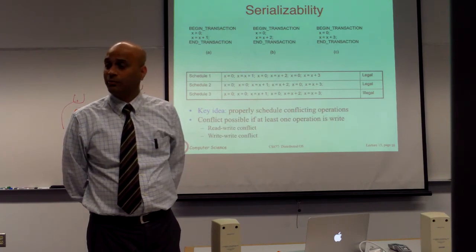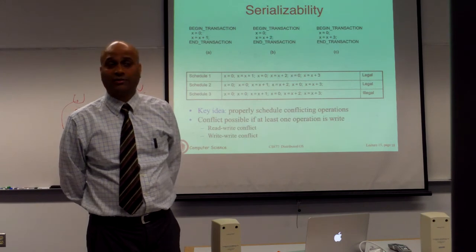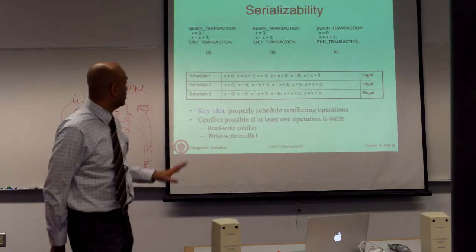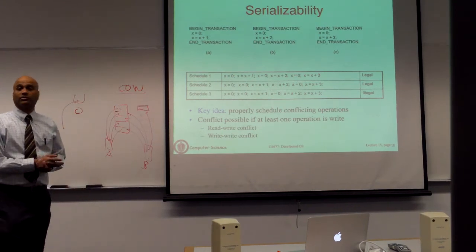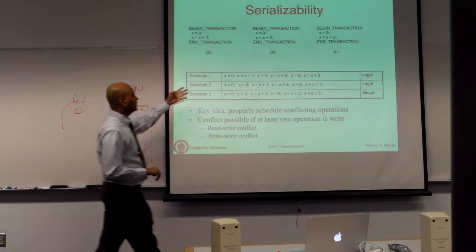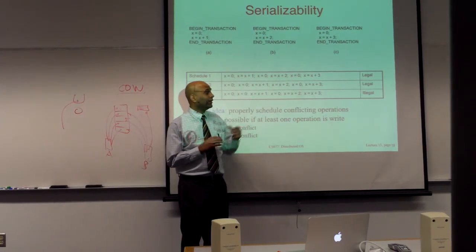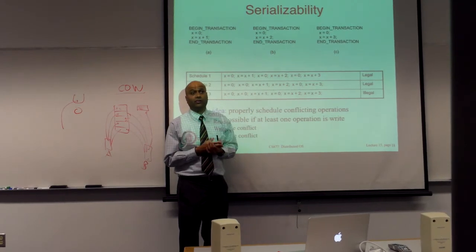This is us reasoning. The system has to do this automatically. You just need to understand. This is a simple example actually taken from the book to understand what serializability means. They're executing in parallel, and you have these arbitrary interleavings where the statements are just getting executed in some order. At the end of this, you have to ask, is this legal or illegal?